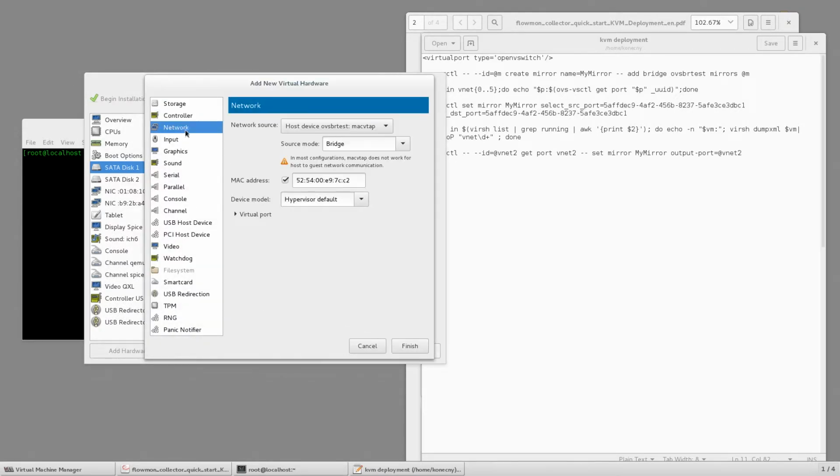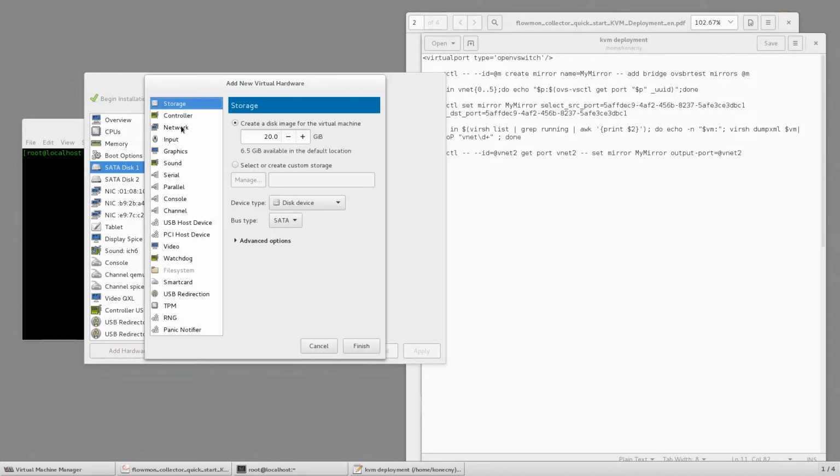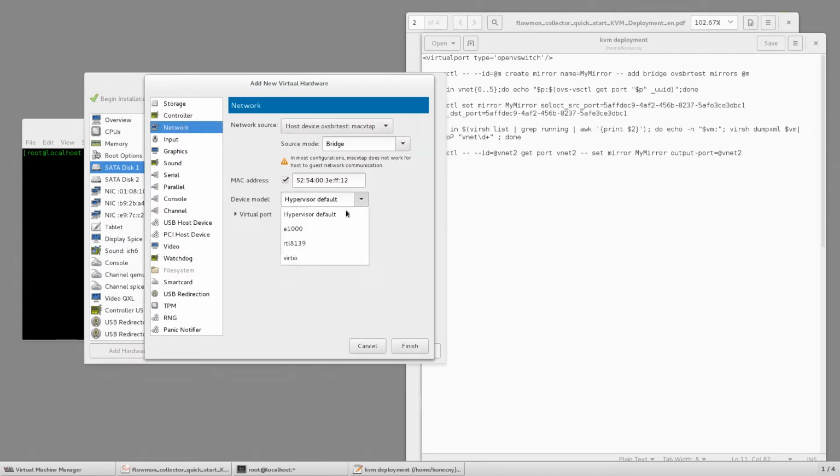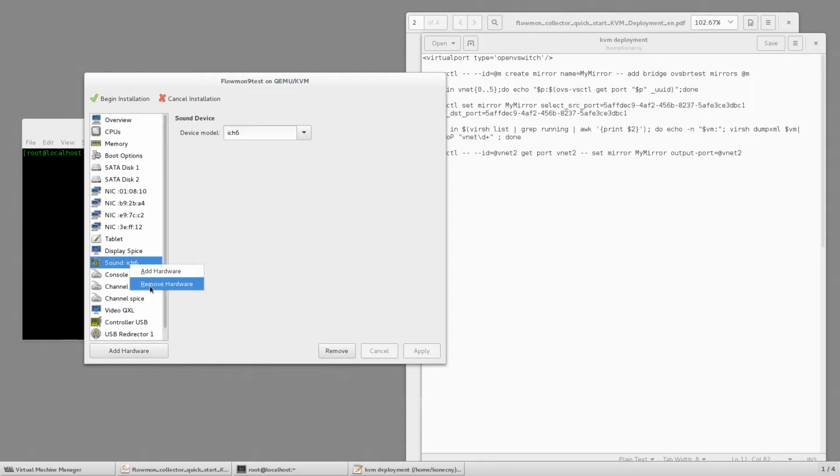Another interface, network, go for Virtio, finish, and we will continue as many times as needed to cover all interfaces. Right, so the last step, we can delete sound card, we just don't need it. And then we can begin the installation.